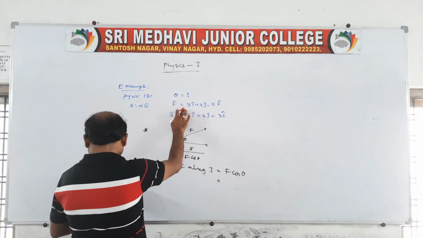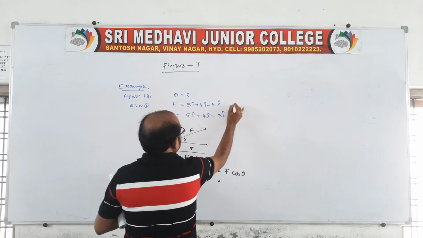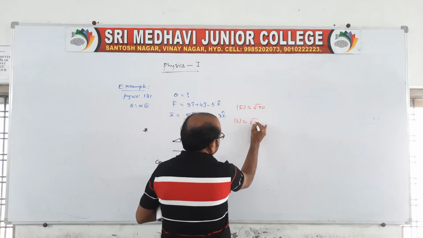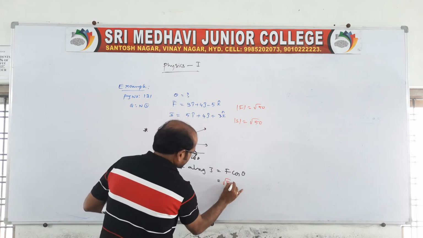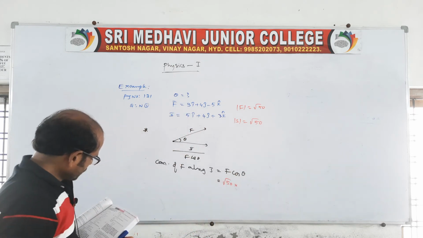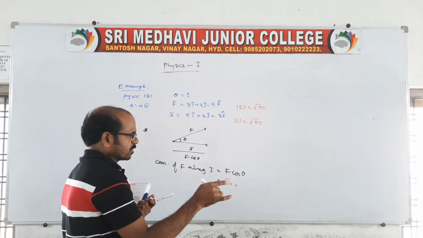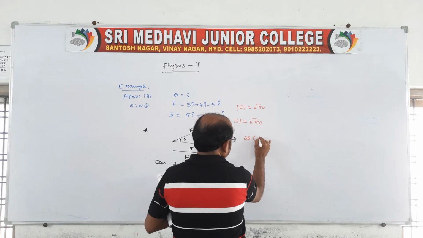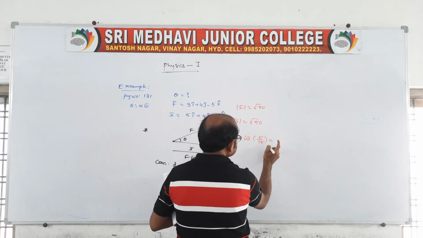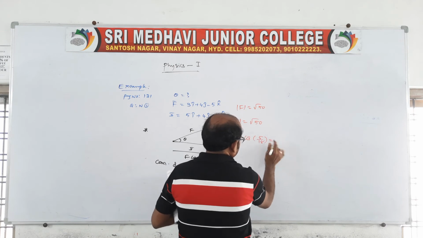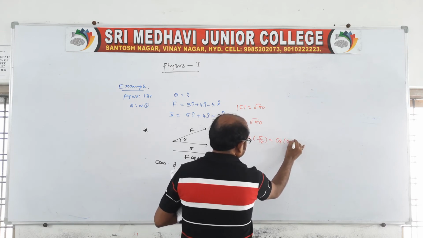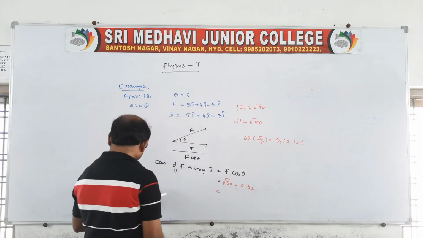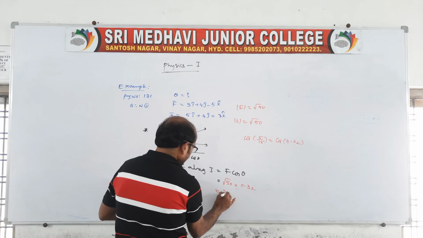We already know the magnitude of F, that is root 50, as well as the magnitude of S, which is also root 50. You take root 50 into, just now we got the angle, no, that cos of the angle, 71.38 degrees, or else we can take cos as 0.32. So you directly write 0.32, then we get root 50 into this, approximately 2.26.